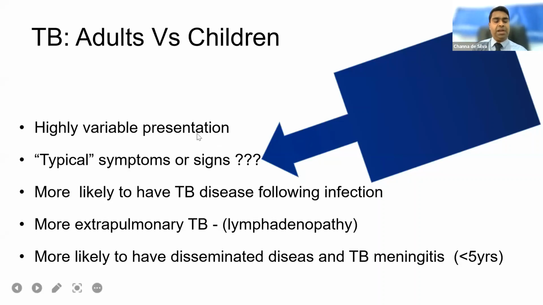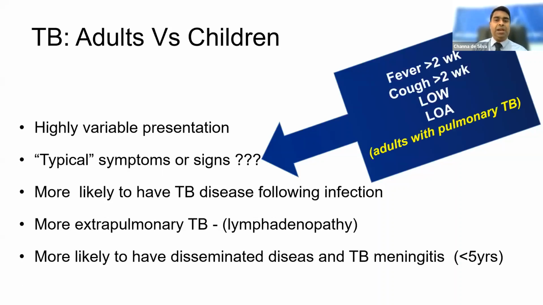One thing is that the clinical presentation is highly variable. The other thing is the typical symptoms. Usually with TB, the symptoms that come to our mind are fever for more than 2 weeks, cough, loss of weight, and loss of appetite. But this is usually seen in adults with pulmonary TB, but not in children. Another important thing is that children are more likely to have TB disease following infection.